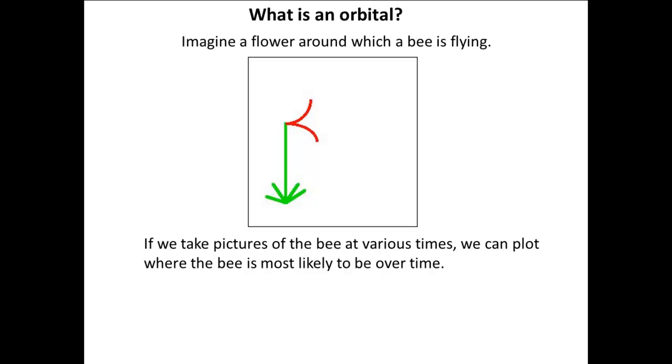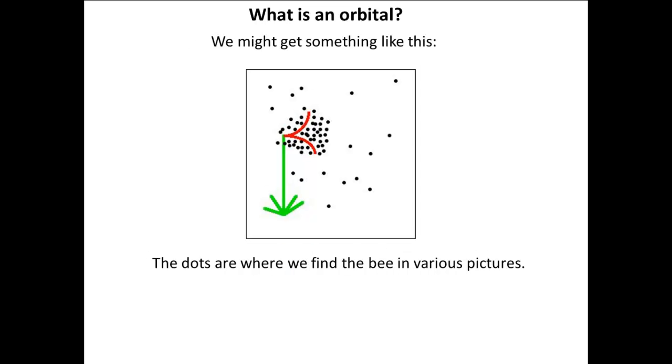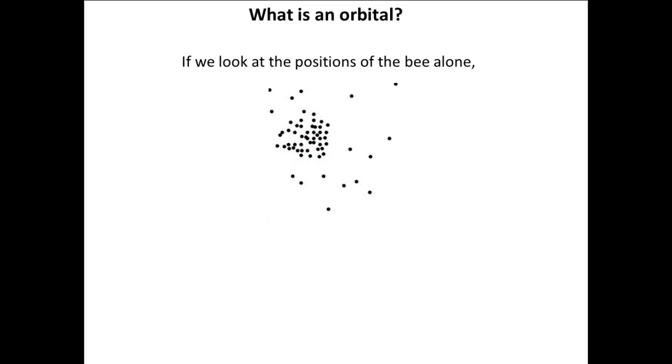What is an orbital? If we imagine a bee flying around a flower, and we take pictures of the bee as it flies around the flower, we can plot the position of the bee at various times. We might get a plot that looks something like this, where each of the dots represents the position of the bee in one of the pictures. If we remove the flower and look only at the positions of the bee, we would see something like this. This is what an orbital might look like.